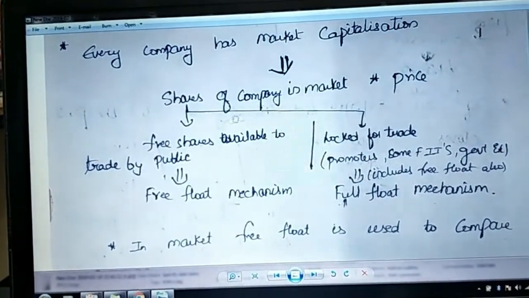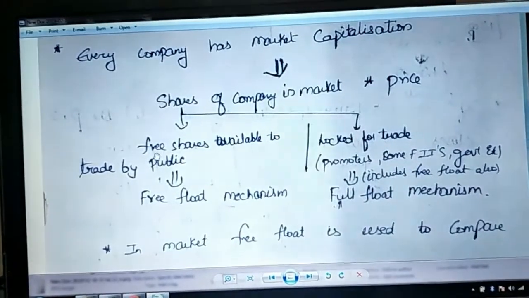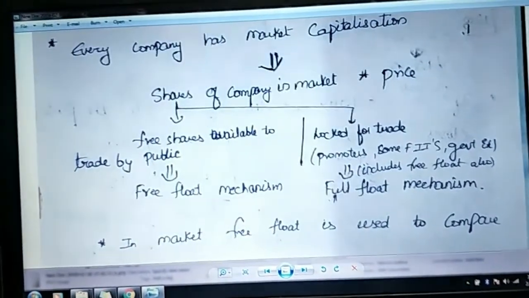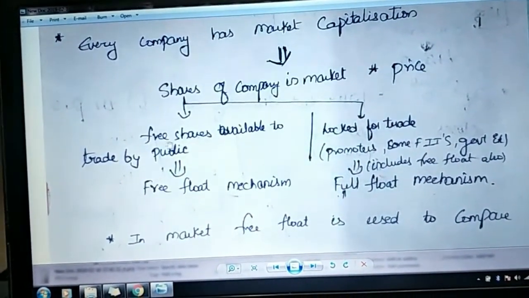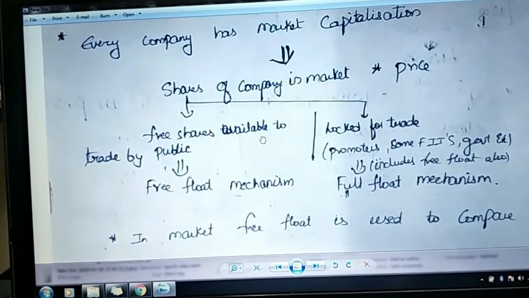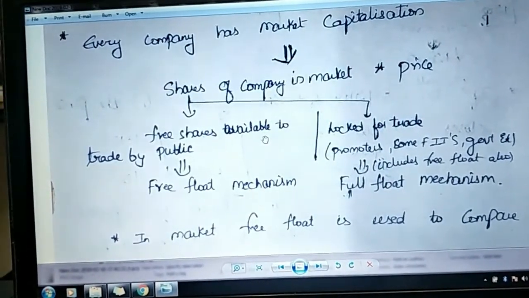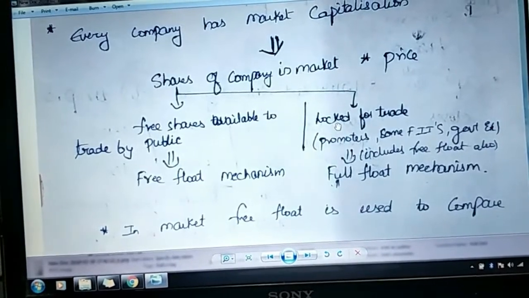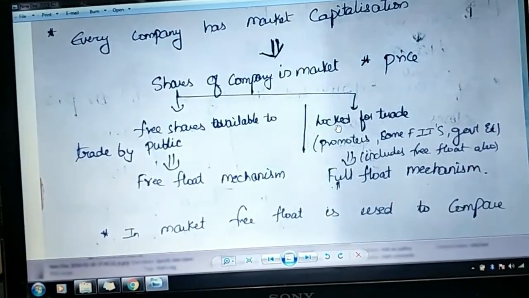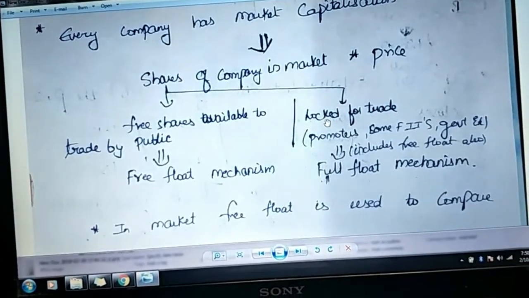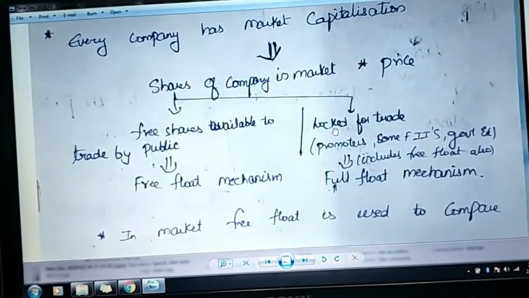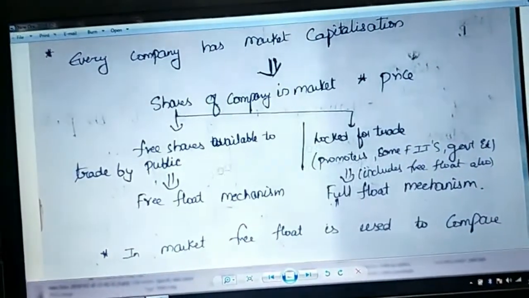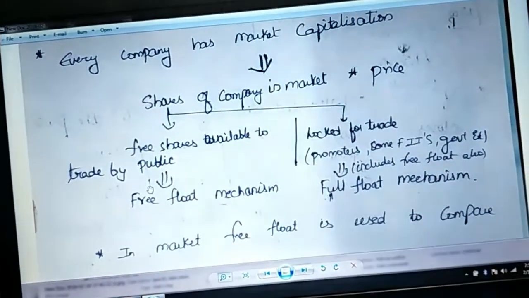One more point we need to understand in calculating market cap is that normally they use only free shares. There's something called the free float mechanism and the full float mechanism. Free float mechanism says that only shares which are freely tradable or available for trade in the public are counted. There are other shares which are locked for trade. Suppose there's a condition for promoters, guided by SEBI, that they can't sell for 3 years or some kind of regulation, and for some FIIs, foreign institutional investors, or some government holdings, which can't be traded or are locked in for some time, they are not included in the free float mechanism. Only the shares which are freely traded in the market are included.